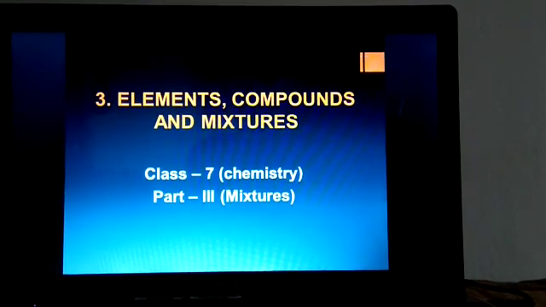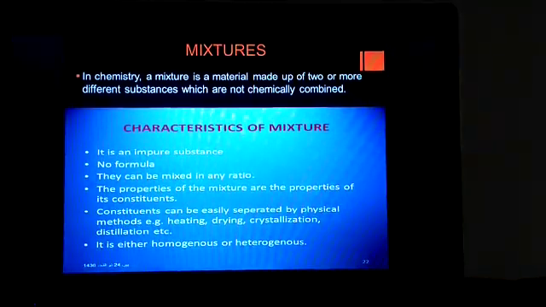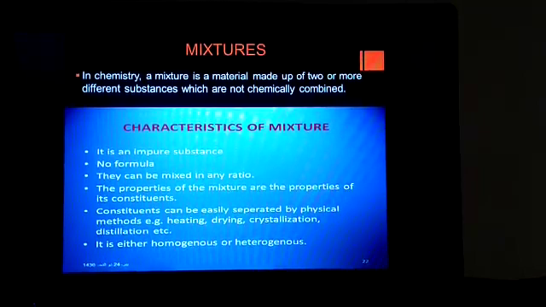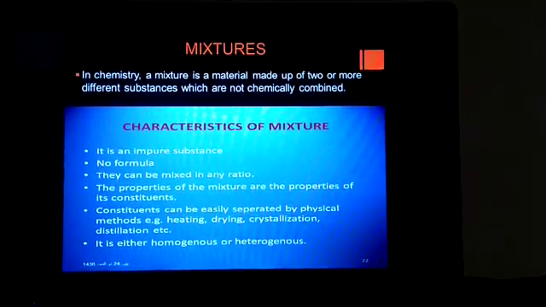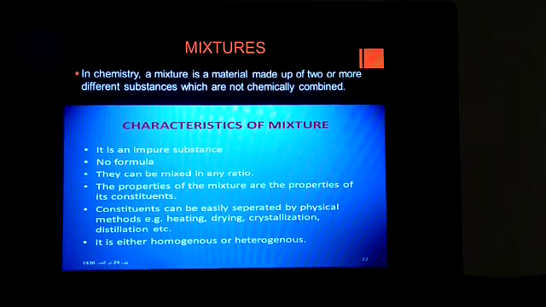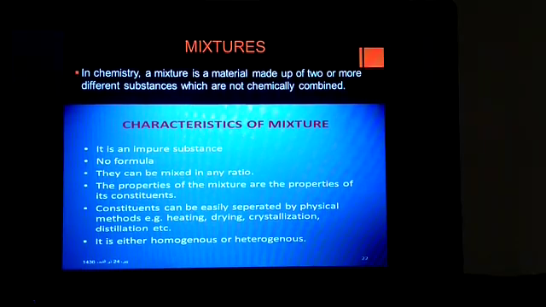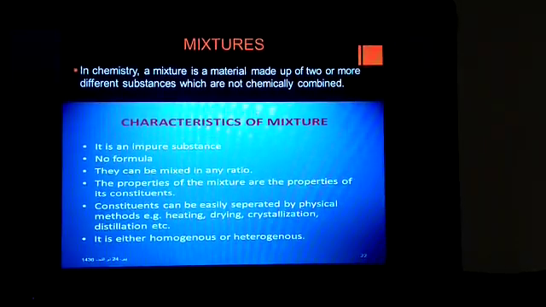So let's see what are mixtures. A mixture is a material which is made up of two or more different substances which are not chemically combined. So you can say the substances in a mixture retain their own properties and they can be separated by using various techniques.